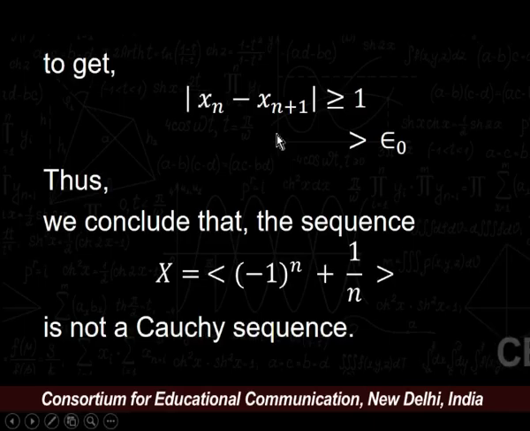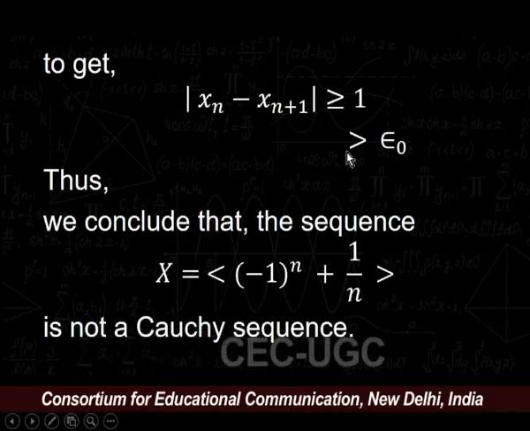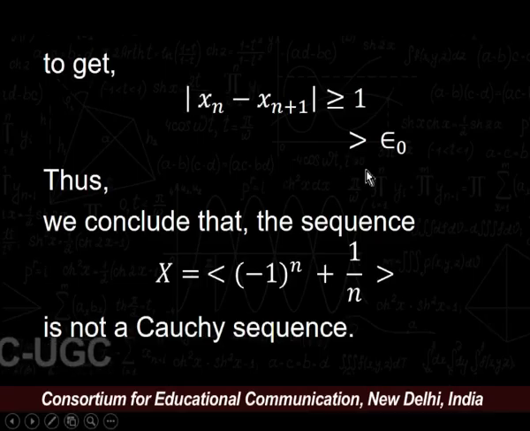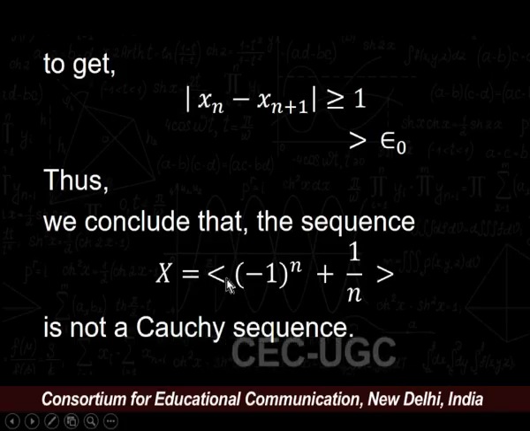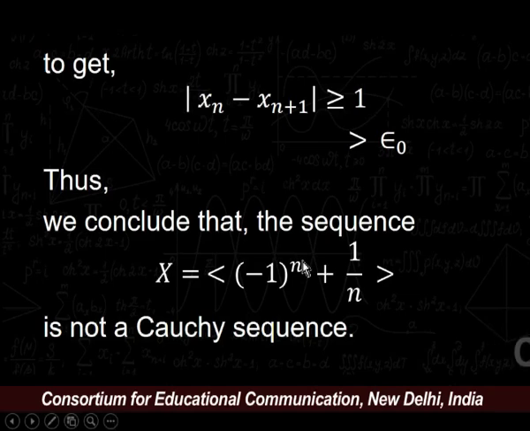So, we get modulus of x n minus x n plus 1 is strictly greater than epsilon naught. Thus, by the negation of the Cauchy sequence, we conclude that the sequence x n equals minus 1 to the power n plus 1 upon n is not a Cauchy sequence.